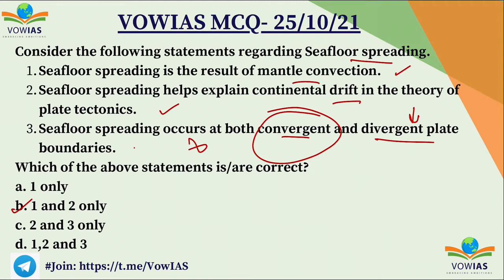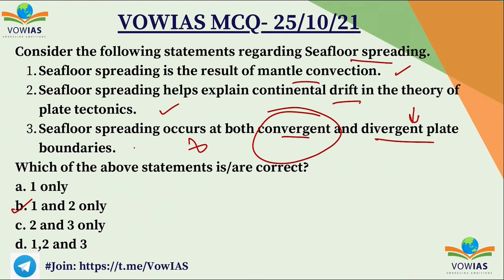Seafloor spreading is the geological process in which the tectonic plates, large slabs of earth, that is the lithosphere, split apart from each other. The seafloor spreading and other tectonic activity processes are the result of the mantle convection, as I told already. The convection currents carry heat from the lower mantle and the core to the lithosphere, and the convection currents also recycle lithospheric materials back to the mantle.